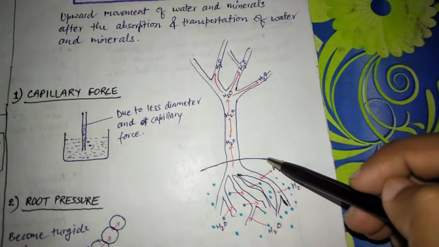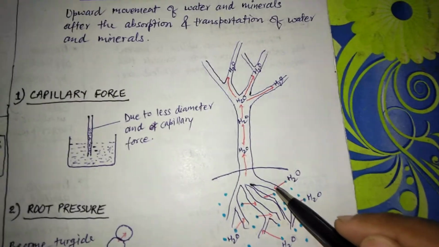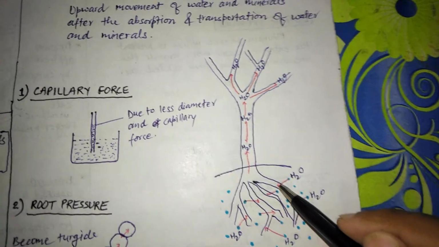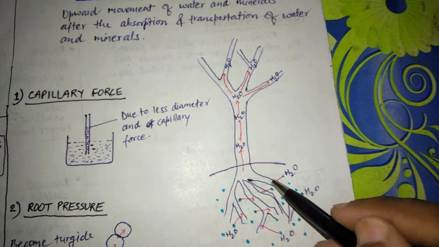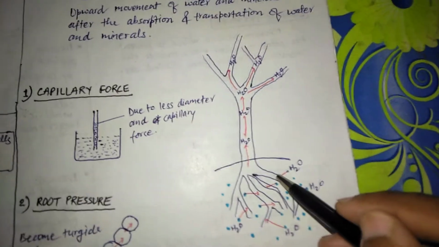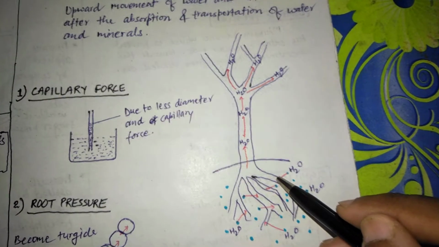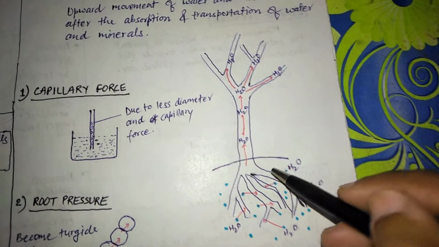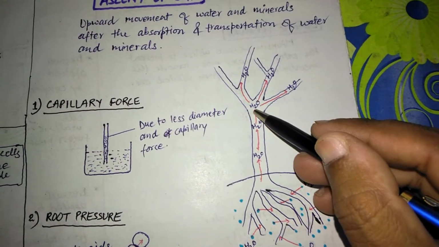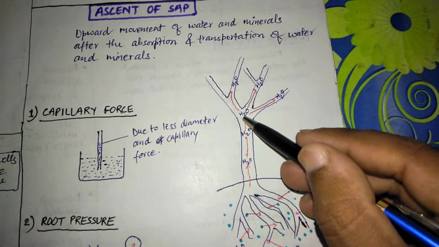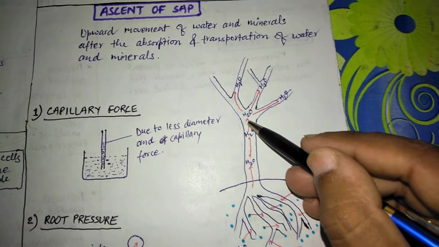Here, by the figure, we can understand easily. First of all, the water and minerals get absorbed by the roots through different modes of absorption like diffusion, osmosis, and active and passive transport. After absorption, the water and minerals have to be transported towards the stele region. In the stele region, conducting tissues are present, like xylem and phloem, particularly xylem, which transports the water and minerals upward in the plants and their different parts. So this is the process of transportation and ascent of sap in plants.